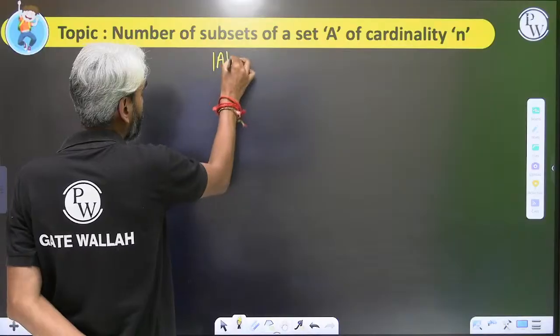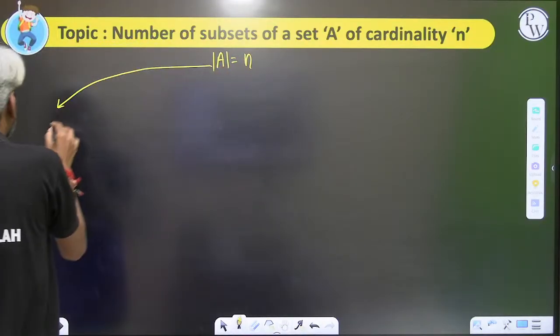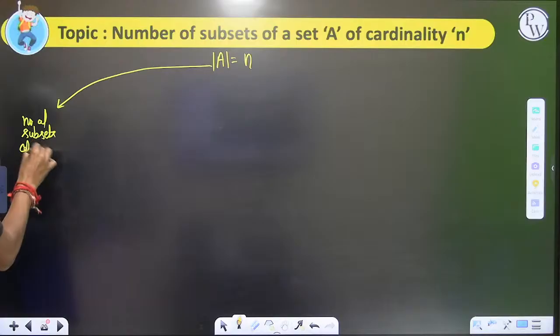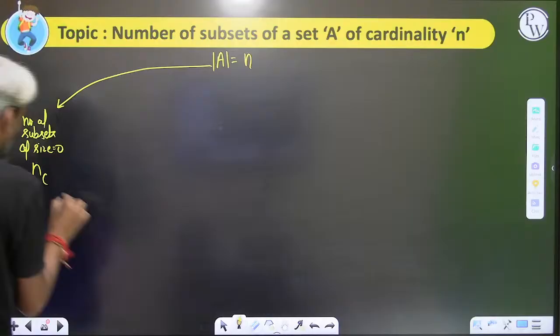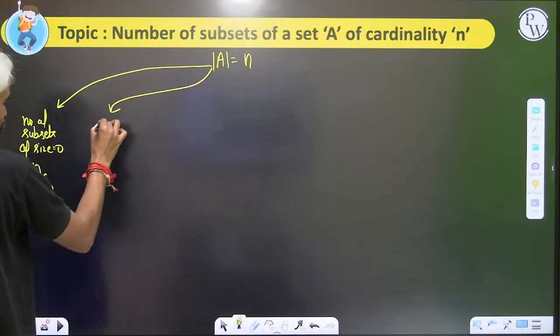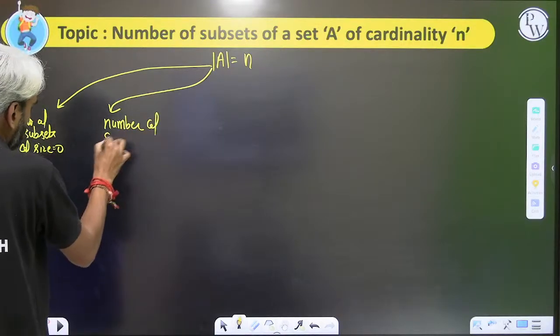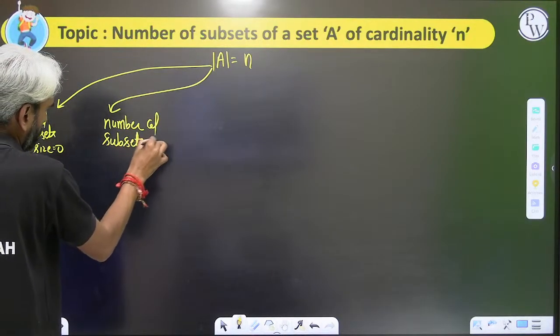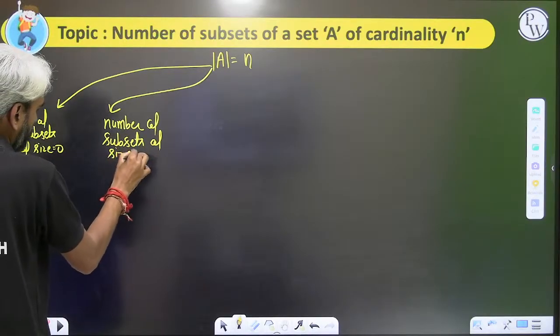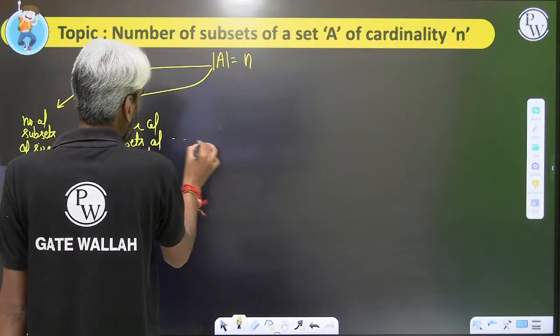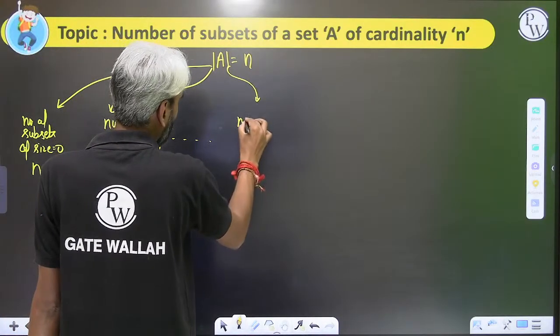The cardinality of set A equals n. The number of subsets of size 0 is nC0, the number of subsets of size 1 is nC1, and so on, up to the number of subsets of size k.